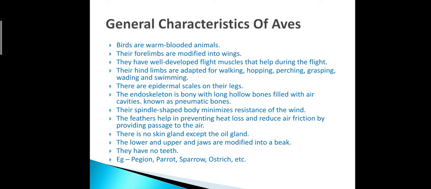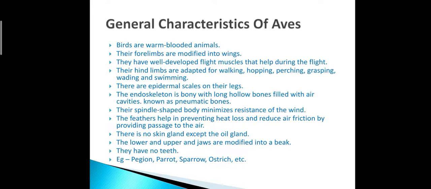The body is spindle shaped to minimize air resistance during flight. The feathers help in preventing heat loss. Yes, it means what? It is covered with wax. That's why it can reduce air friction by providing passage to the air. There is no skin gland except the oil gland, right? The lower and upper jaw are modified into a beak and teeth are absent.